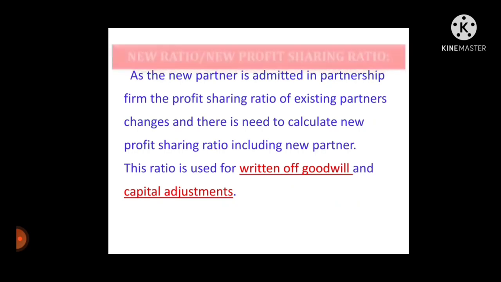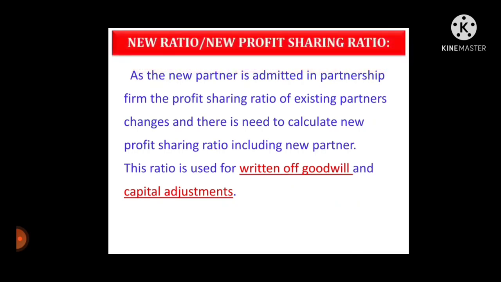Now we learn how to calculate the new ratio. As the new partner is admitted in the partnership firm, the profit sharing ratio of existing partners changes, and there is a need to calculate the new profit sharing ratio including the new partner. This ratio is used for return of goodwill and capital adjustment.